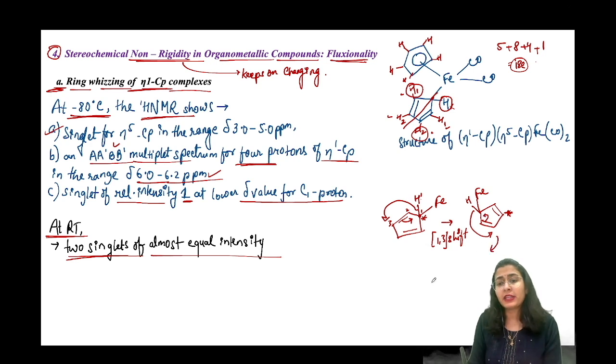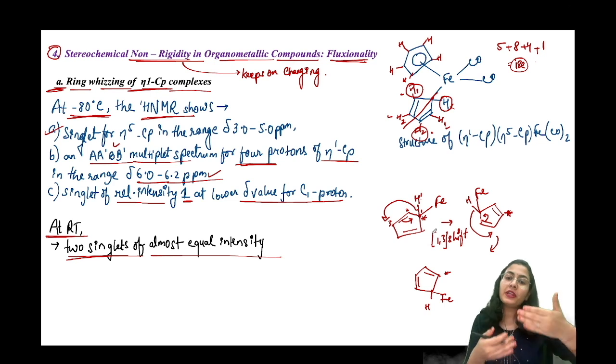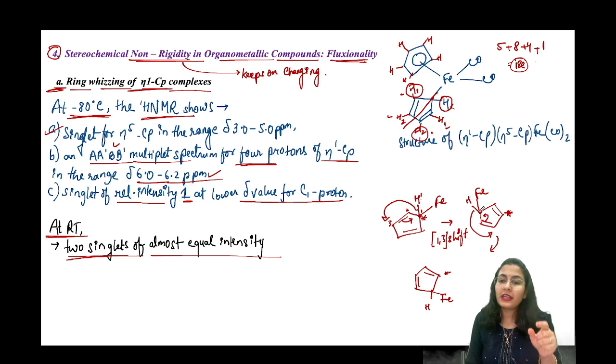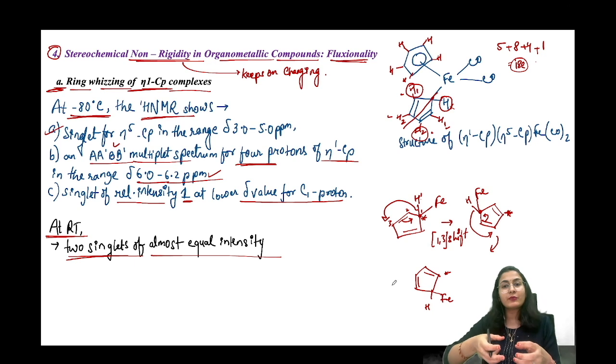Then the bonds are going to be like this. Now the hydrogen and Fe are connected here because it is eta 1, right? So after these shifts, you will realize that the isotopic carbon, the third carbon, and all these carbons should be the same, because they are doing this shift and becoming the same. Right? This is called ring whizzing.